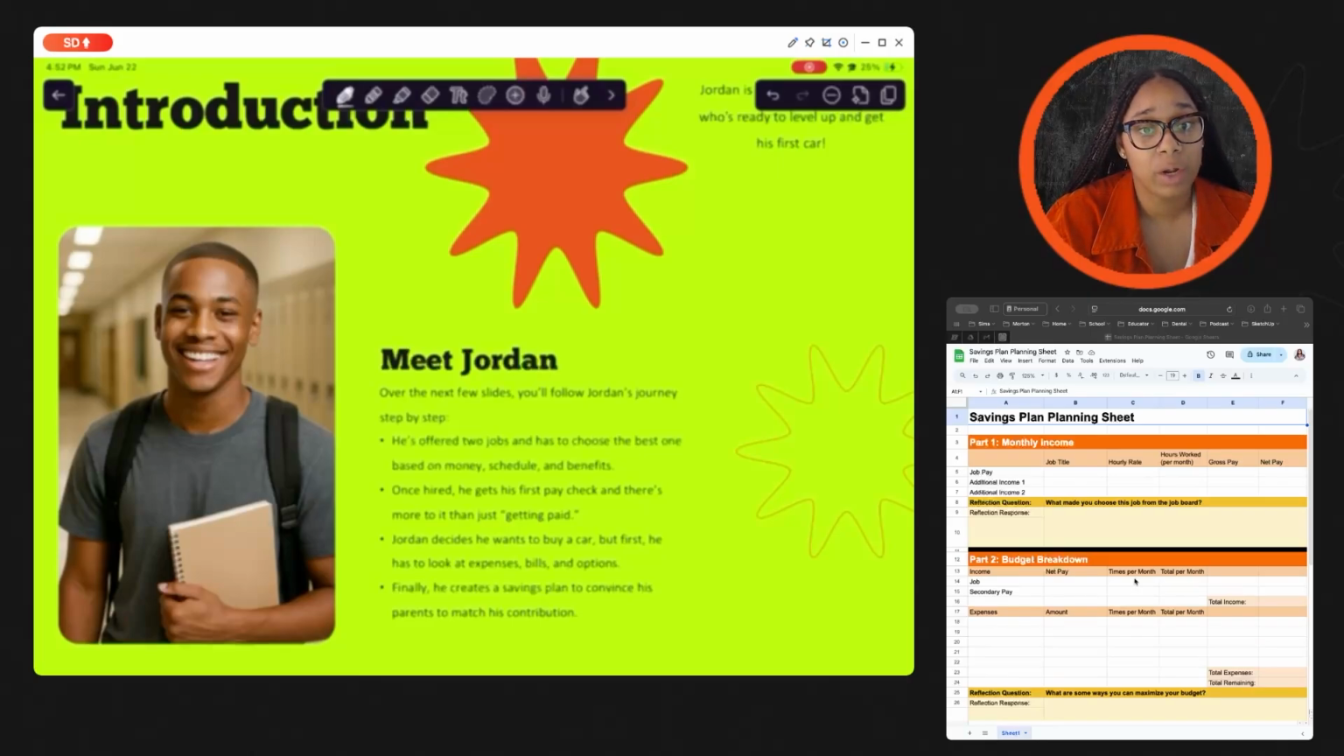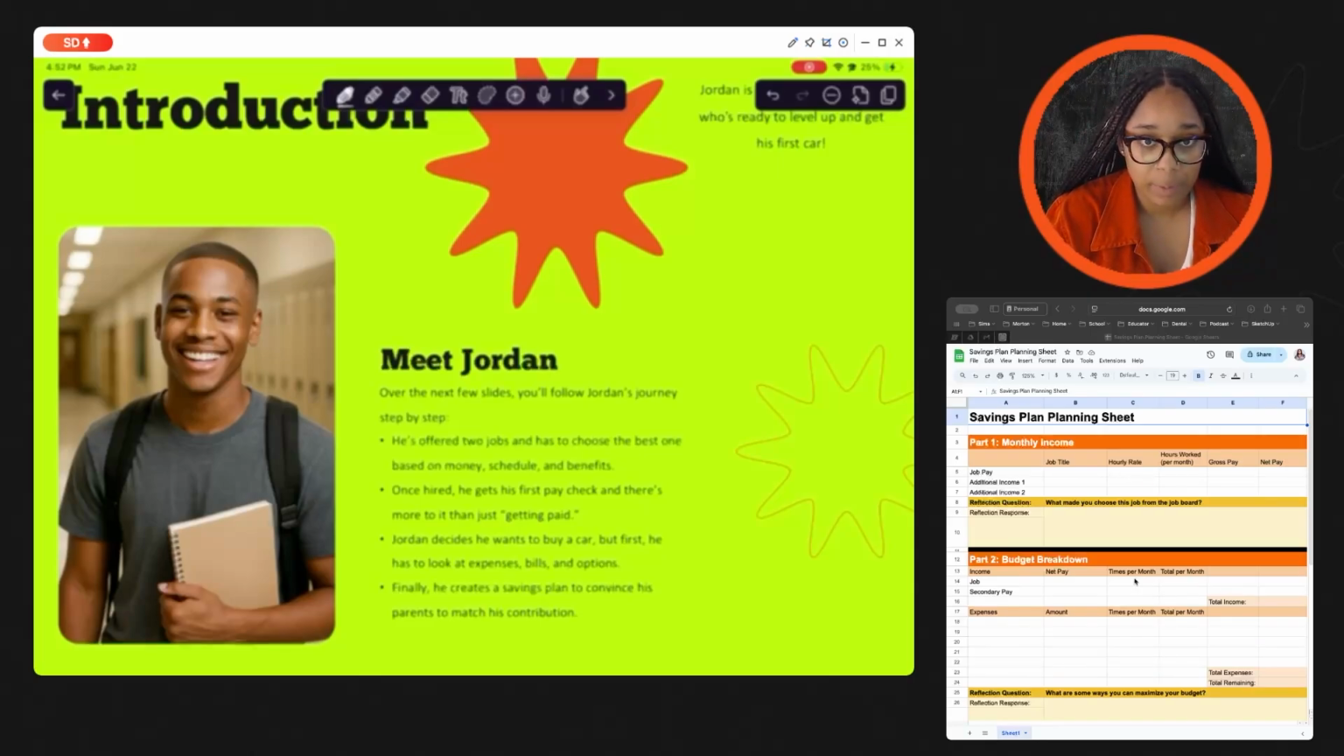So we're going to make sure that we understand and process that gross versus net income. Then Jordan wants to buy a car, but we need to look at his expenses, his bills, and his options for cars. And then finally, he'll have a savings plan.